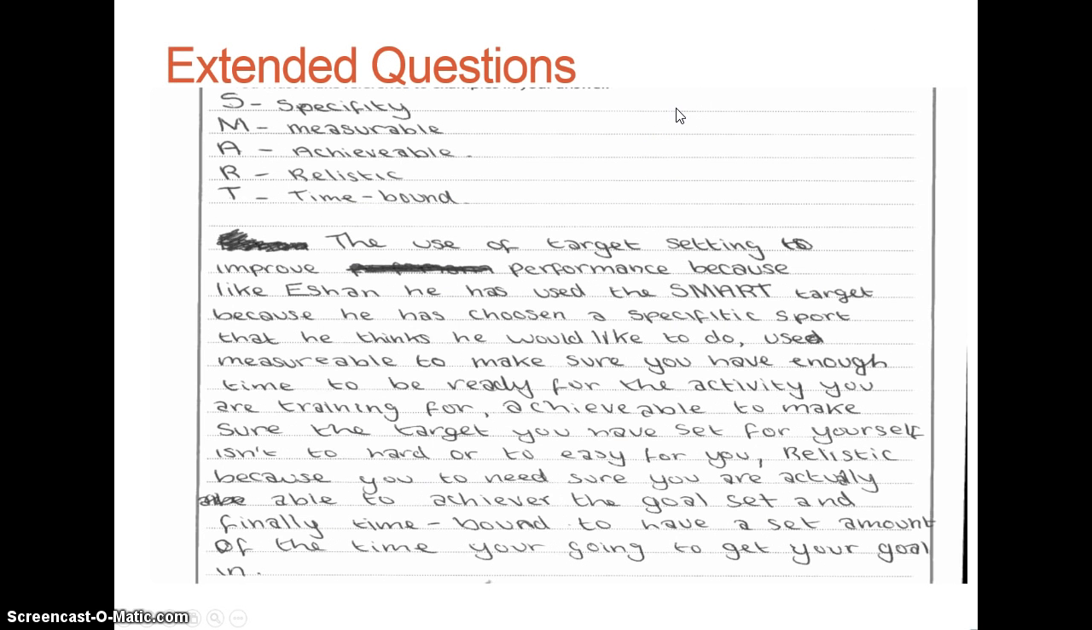So here's an example. So straight away this student has started looking at SMART goals and started to give an idea of what they're going to be talking about. So they've said that their specificity, which isn't correct because it would be a specific goal. They're measurable, achievable, realistic and time bound. So this student said the use of target setting to improve performance because, like Ishan, he has used the SMART target because he has chosen a specific sport that he would like to do. So that he thinks he would like to do.